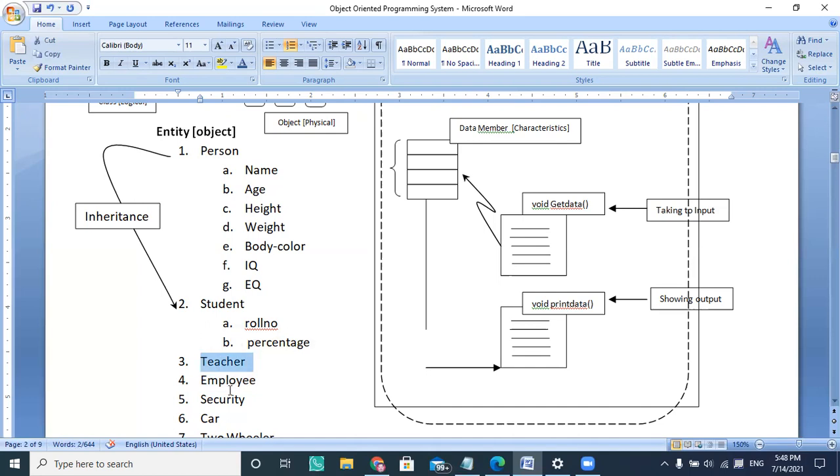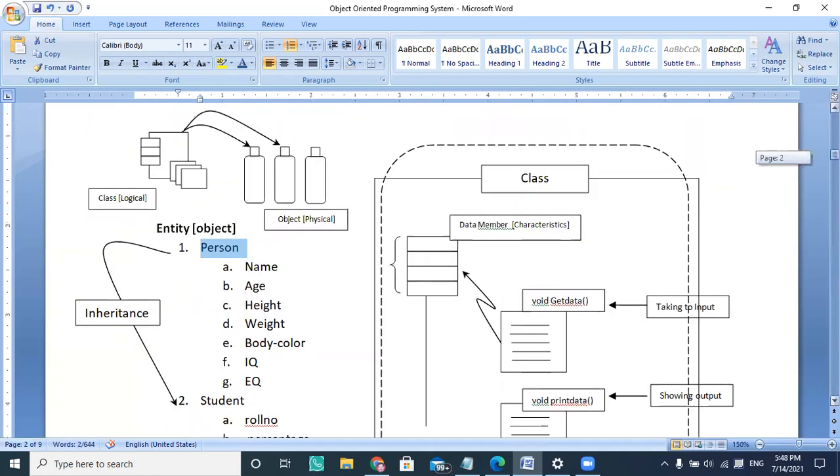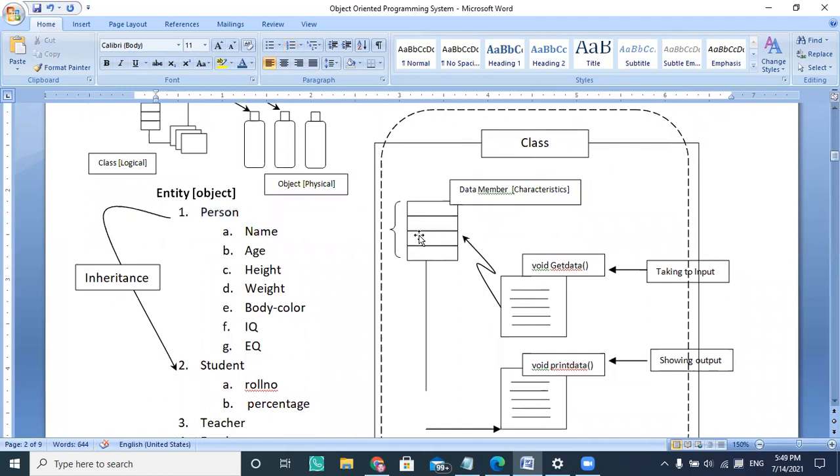So teacher, employee, security, all these are inherited from the base class called person here. There are different kinds of inheritance, and we are going to see them here.